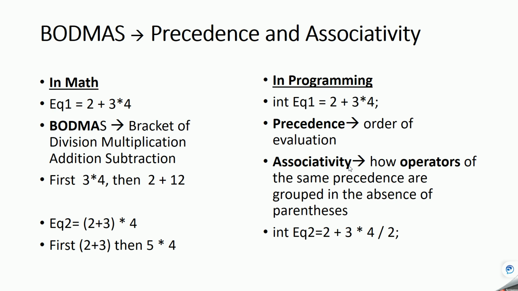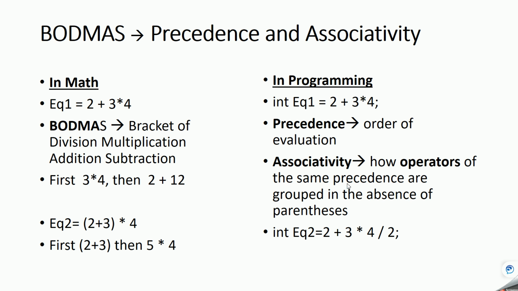Then we have another concept called associativity. What I mean by this is, suppose two operators have the same precedence, meaning each operator has the same precedence value. As we know in C programming, for each of these operators there is a precedence value defined.